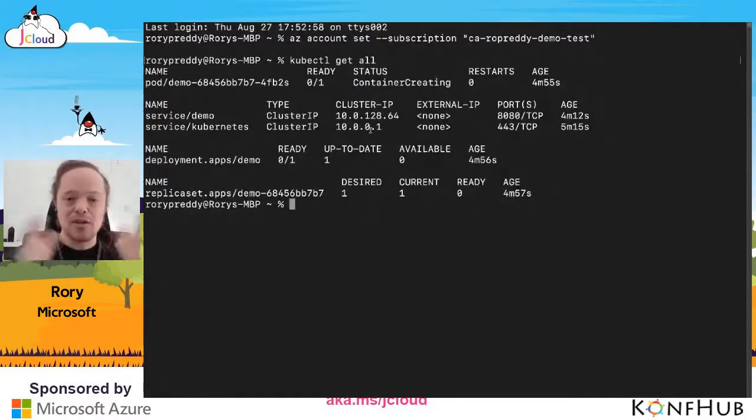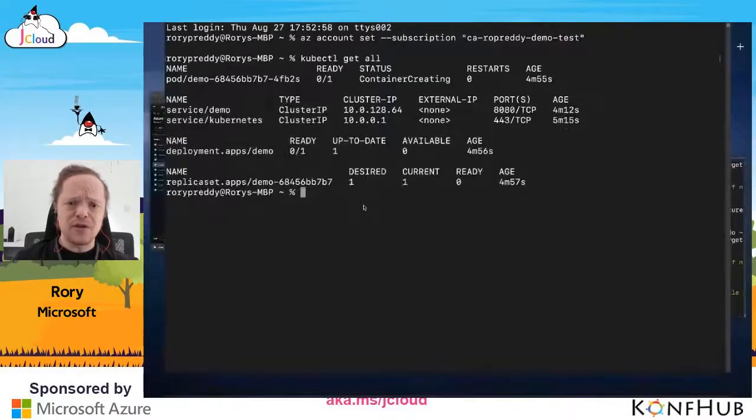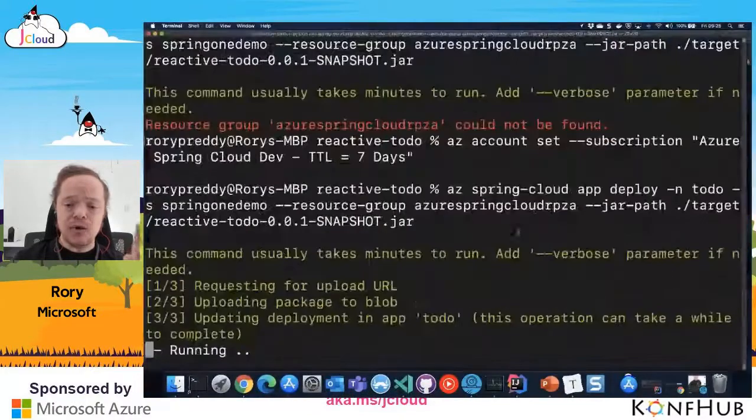It's still creating the container. There must be an issue with it, but it doesn't matter. I'll show you how the demo actually works. But it also shows you how difficult it is to create Kubernetes on the fly. I don't know why the Kubernetes cluster didn't work, and for me to go in and find out, those logs would be really difficult. Whereas with Azure Spring Cloud, it does all of that for me, and it creates the cluster for me with that image that I created from the jar file with those cloud native buildpacks.